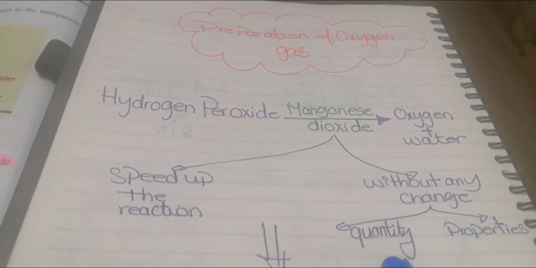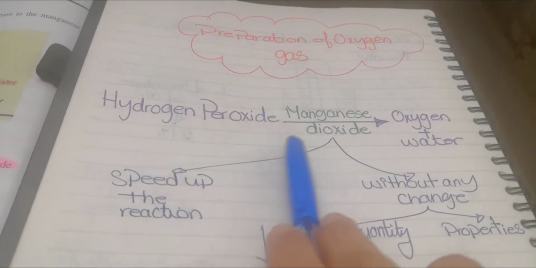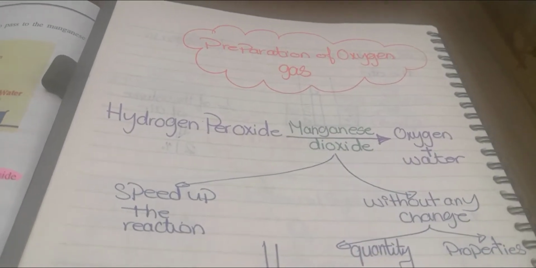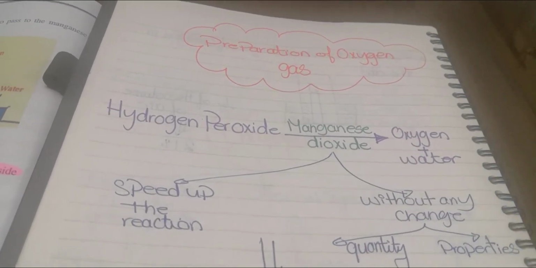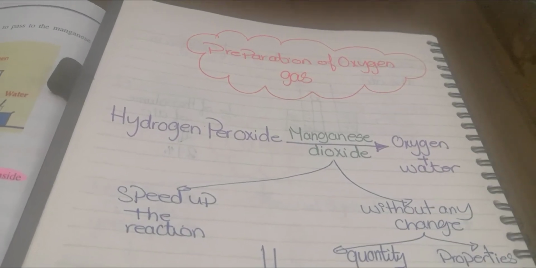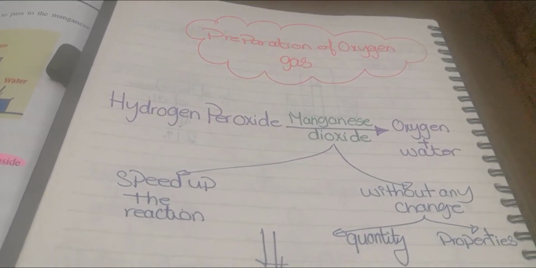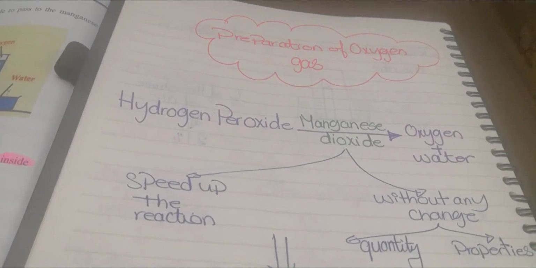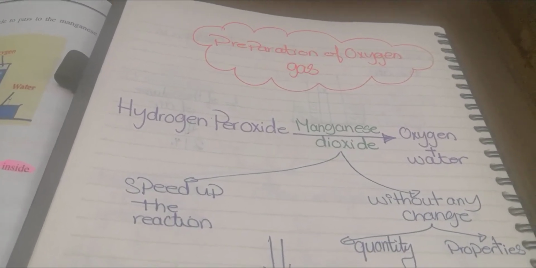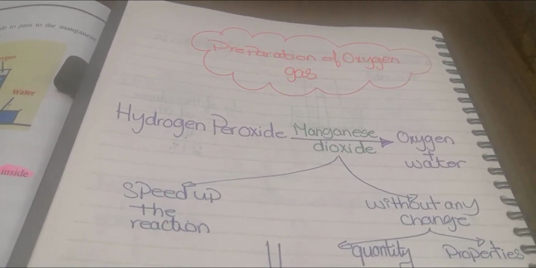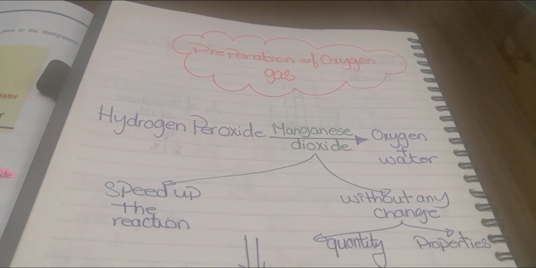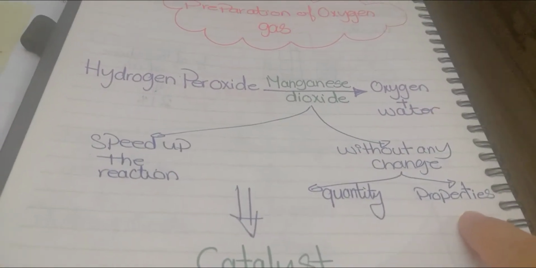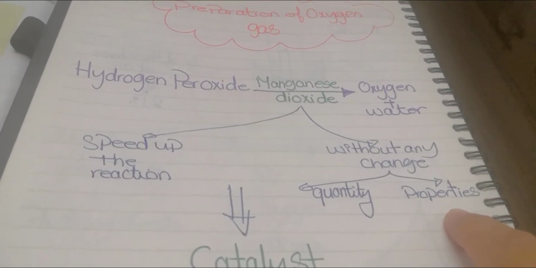What does this mean? This means that the amount of manganese dioxide added at the beginning of the reaction has to stay constant even after the reaction, which means that it's not a part of the chemical reaction. It's just speeding it up. It will not join with the hydrogen peroxide. No, this will not happen. It just helps it to split immediately into oxygen and water. And what proves this? That its quantity remains the same before and after the reaction. In addition, all of its properties will also stay the same.